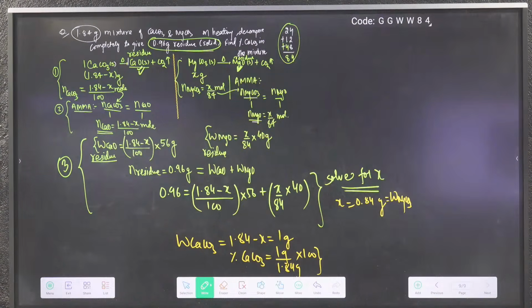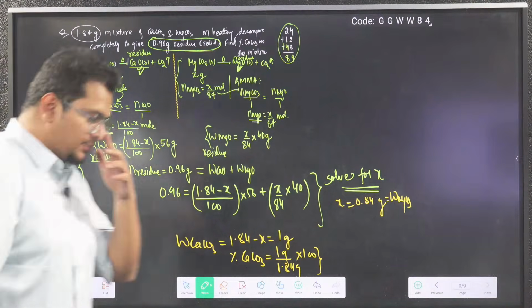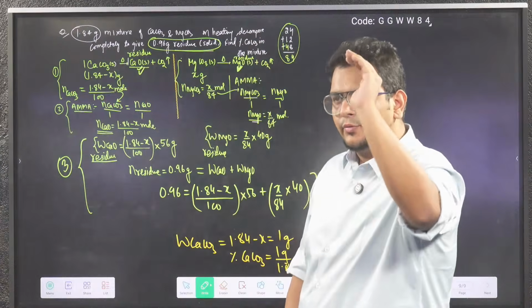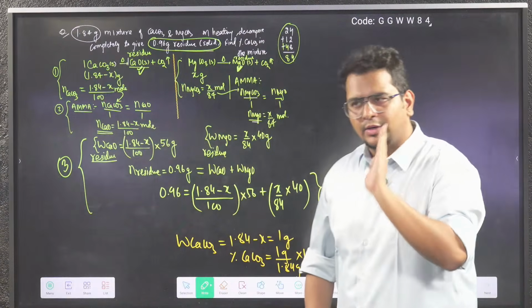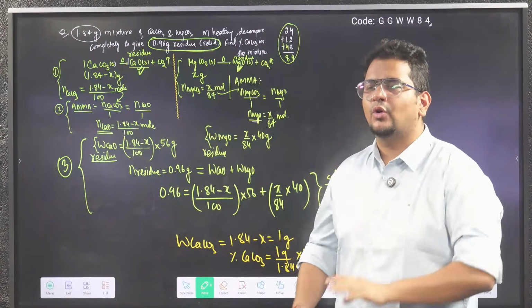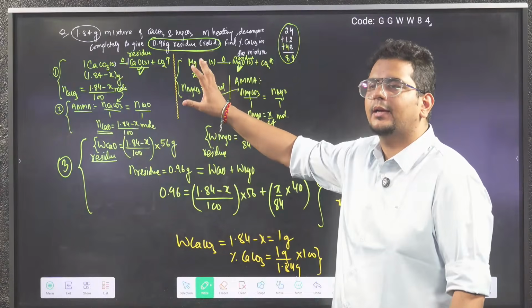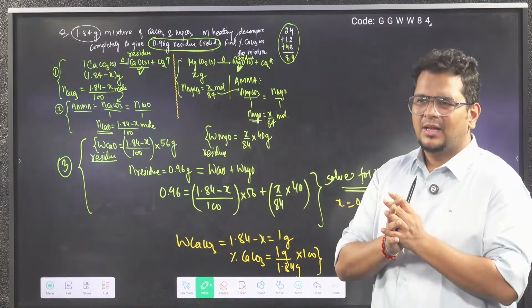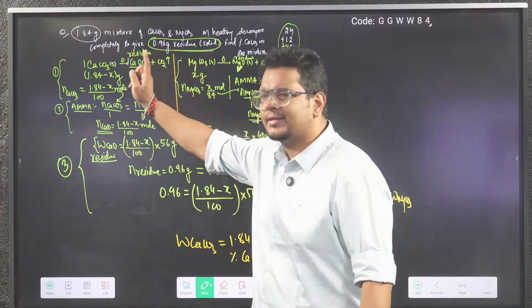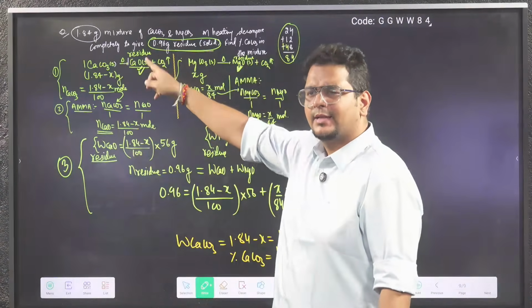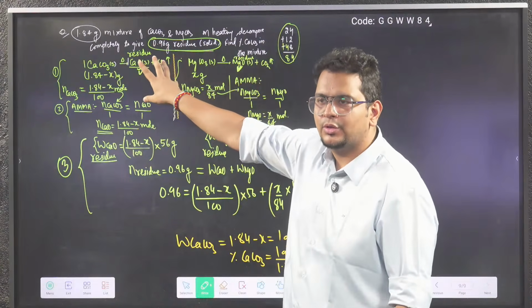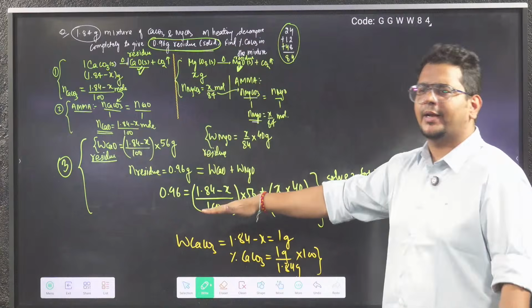Bhai, obviously they are enough, but the thing is, if I will not give you mathematically tough questions in the class, are you realizing I'm not doing justice to the examinations that are coming now? You came with us to understand the level of need up to where it can go. First you have to understand, today you will not become perfect, but confidence will come that, yes sir, this is something I can do. Mathematics is difficult, but logically I understood that from CaCO3 moles I got CaO moles, then I added the masses of MgO and CaO and equated to 0.96. Up to here I got clear.